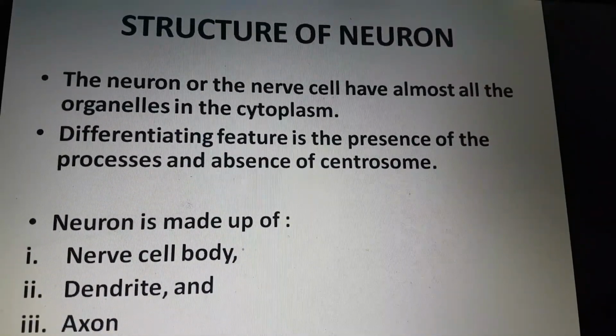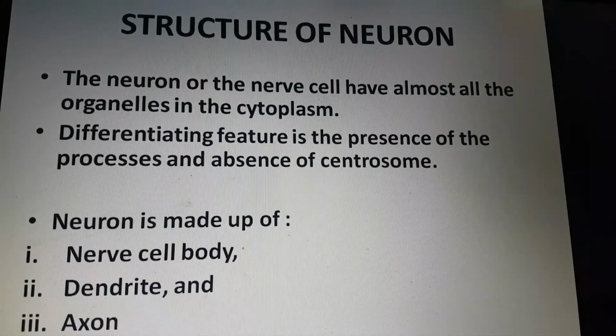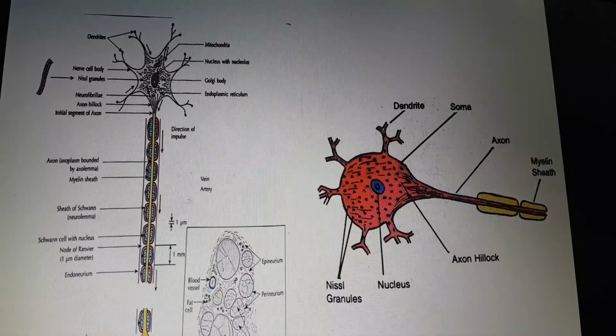The neuron or nerve cell is like any other cell in the body, having almost all the organelles in the cytoplasm. However, it is different from other cells because of the presence of processes and absence of centrosome. Kindly note this point, this is a differentiating feature. The neuron is made up of the nerve cell body, dendrite and axon. All this is shown in these diagrams.